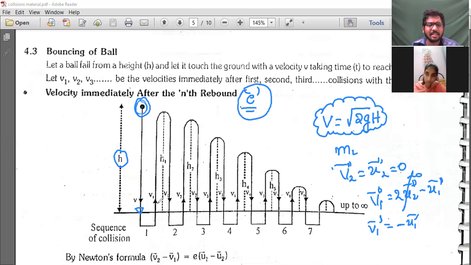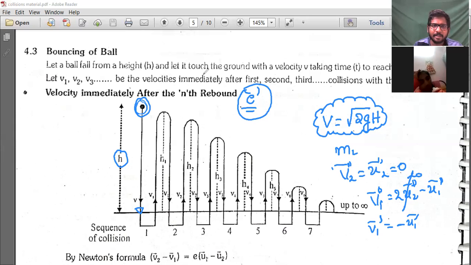If it is inelastic, that means between perfectly elastic and perfectly inelastic, the ball will go to some height which is lower than h1, and again next time the ball will go to some other height which is lower than h1. Again h3 will be lower than h2, like that. It will keep on going. Okay. Yes, sir, I understood.